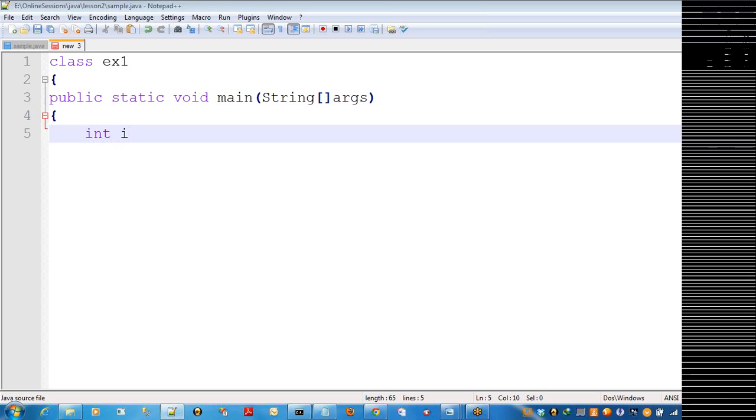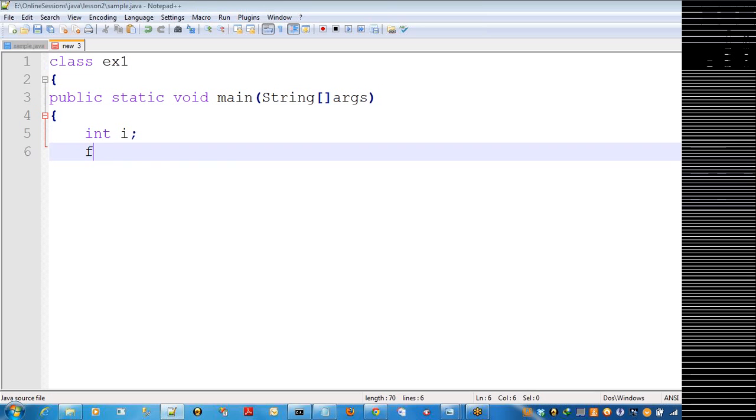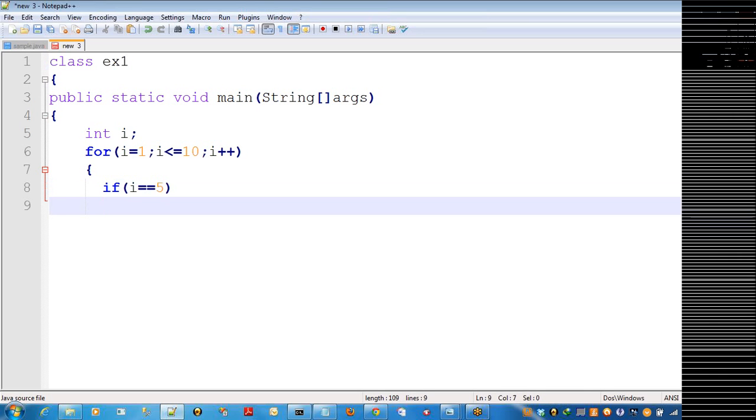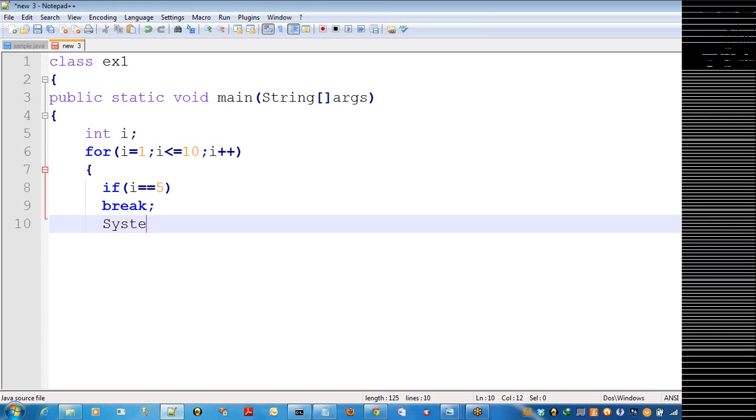I'm going to use only one variable, that is for the index. Now I try to use the for loop. The loop is starting from 1 up to 10 and incrementing by 1. And within this, I can take the condition: if i value is 5, break.